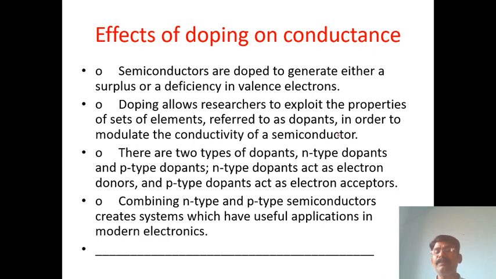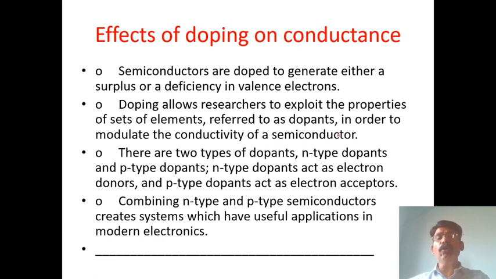Combining n-type and p-type semiconductors creates a system which has useful applications in modern electronics. Many applications are there. In this we have used three words: doping, which is a new word, n-type semiconductors, and p-type semiconductors.